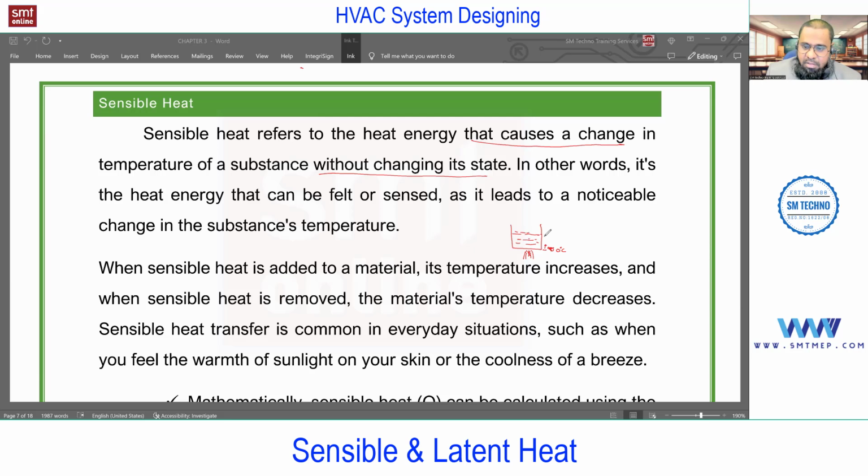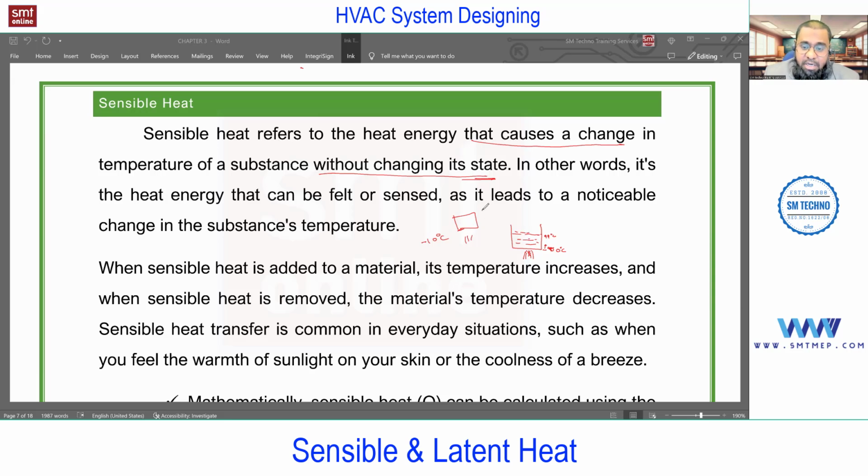For example, this water is at 99 degrees centigrade and I'm extracting the heat from 99 to 0 without changing the phase. It is sensible, right? So simple. Sensible is adding or extracting the heat without changing its state. For example, ice at minus 10 degrees centigrade. Suppose I'm adding the heat. So what will happen? Temperature will increase. Just the temperature will increase, it will not start melting.